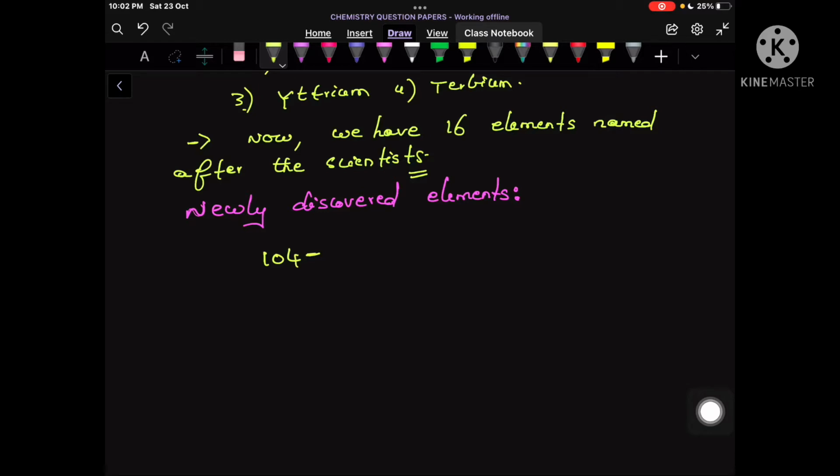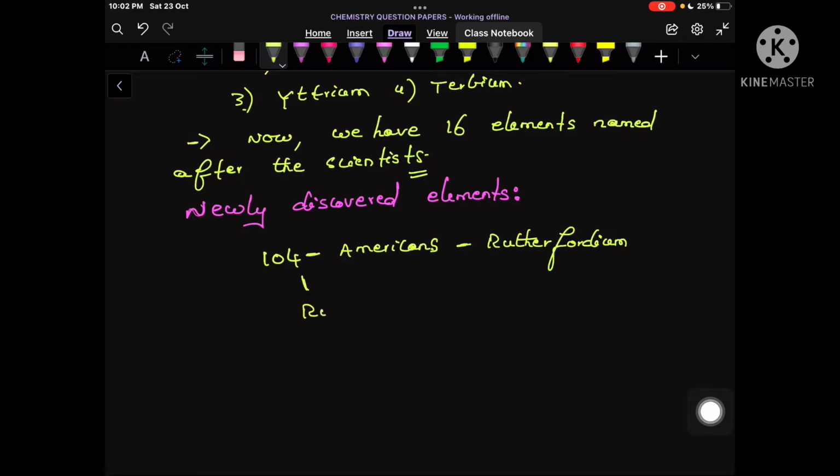Americans discovered this element of atomic number 104 in their laboratory, and Russians also discovered it, and they gave separate names. Americans named this element Rutherfordium, which we have under the same name in the periodic table.